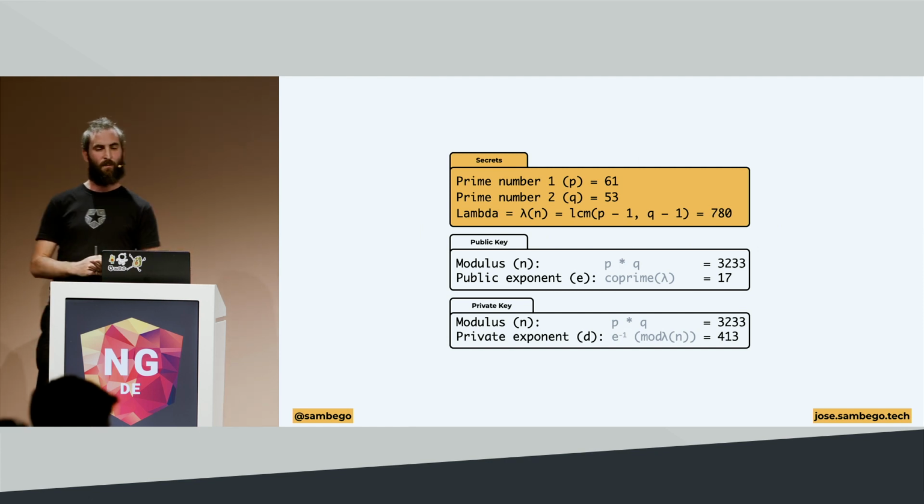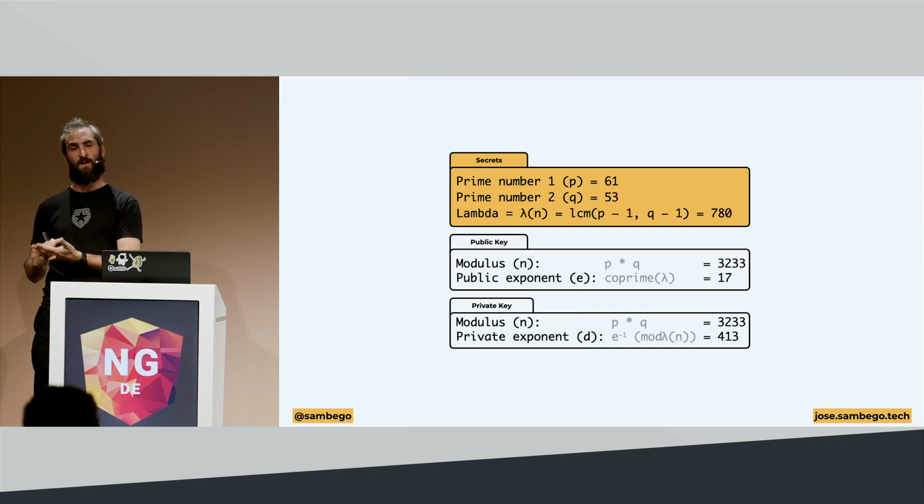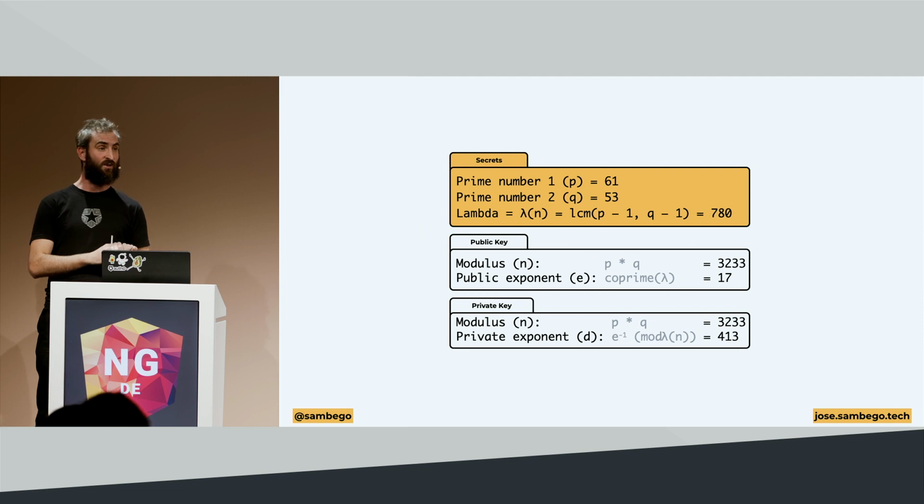And based on these 2 prime numbers, we're going to generate a third value called lambda. It's just the least common multiple of prime number 1 minus 1 and prime number 2 minus 1. You don't have to know the math. You just have to know that we generate 2 prime numbers, and based on those 2 prime numbers, we generate a third value, and we keep those secret. We're not going to share this with anybody. We're just going to use these to generate our public key and private key. Then in our public key for RSA, we have a modulus and a public exponent, where the modulus is the first prime number times the second, and the public exponent is a coprime of that lambda value.